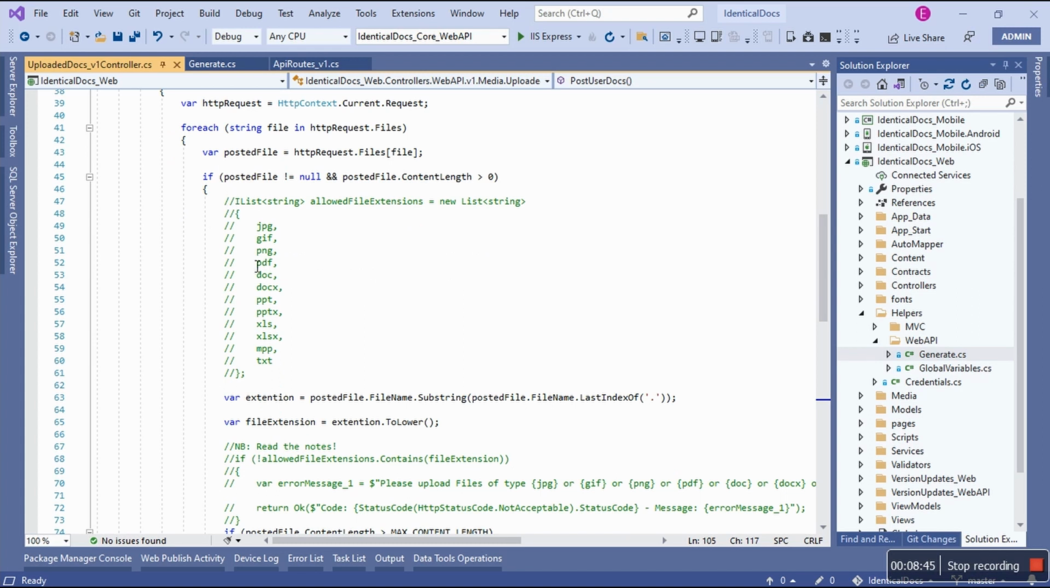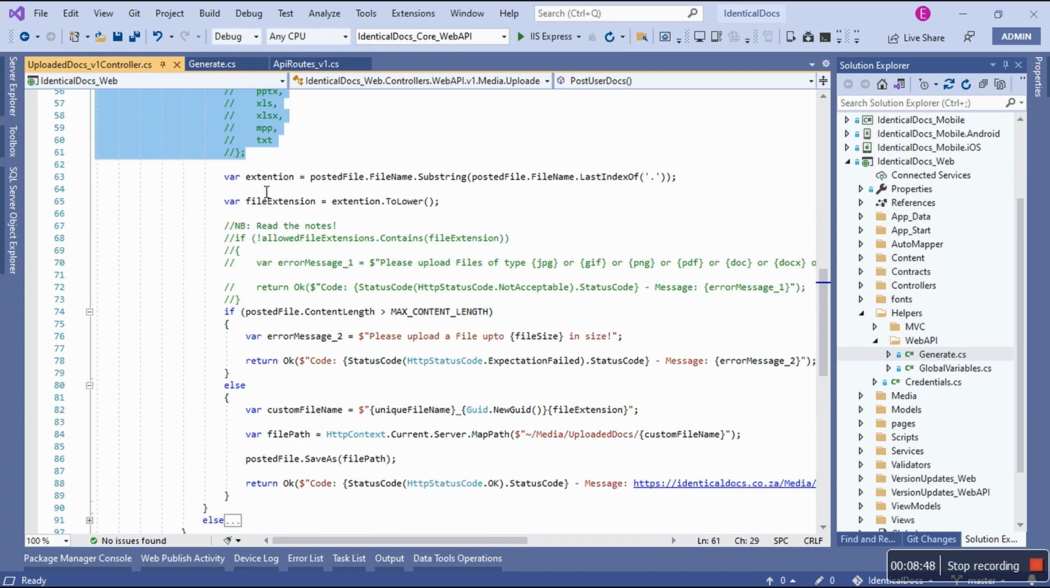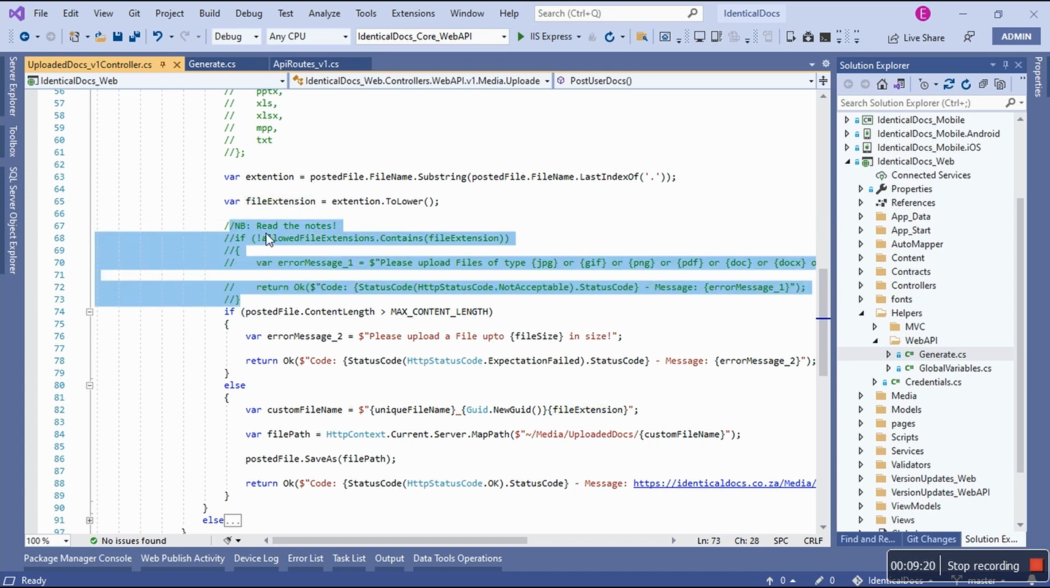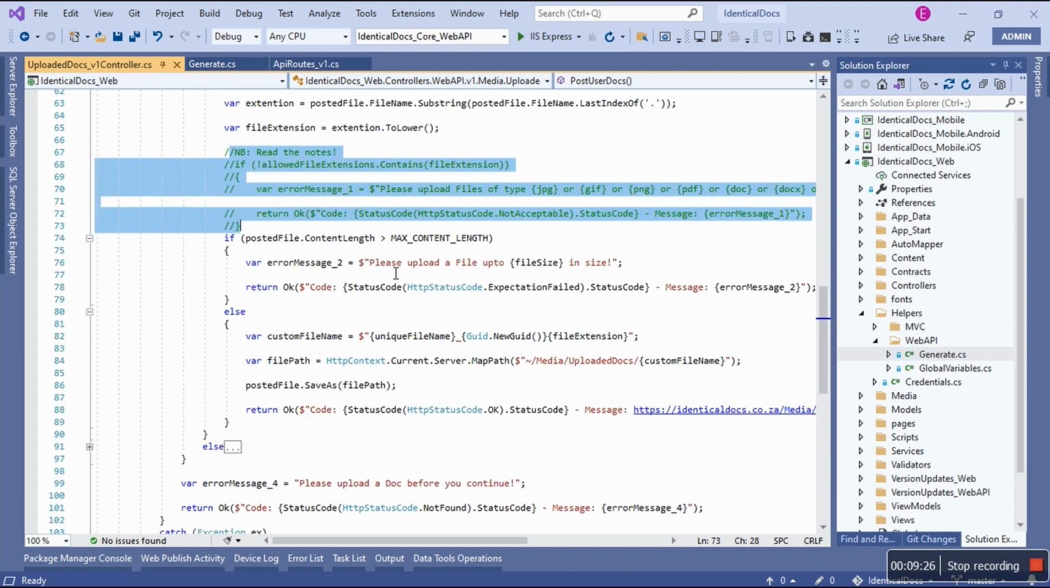I'll talk about this again, why it's commented out and why it should be there. And I'm going to get the extension out of the posted file, looking for the file name using the substring to say posted file name last index of everything after the dot, give it to me, everything, and put it here. And then I was thinking that I should have a dot ToLower right here, but I'll refactor this at a later stage. So I have the extension in lowercase. Okay, and then I'll come to read the notes in a second because there's a comment for me, read the notes. I'll take a look at this. Why is this commented out? Because I think at one stage, only once, it became problematic.